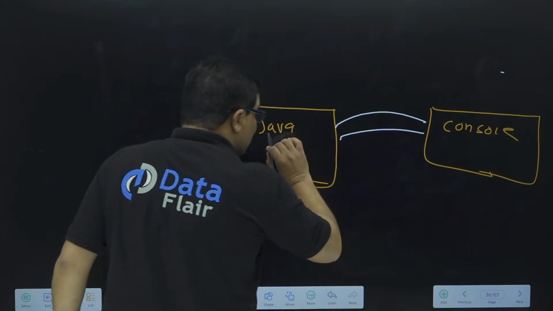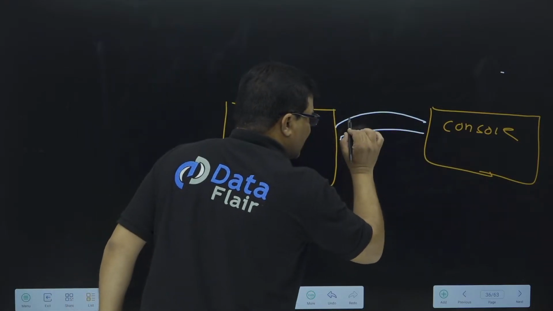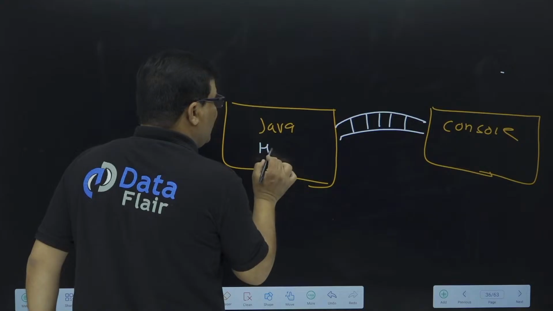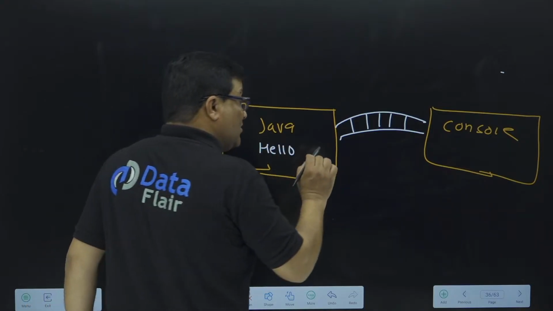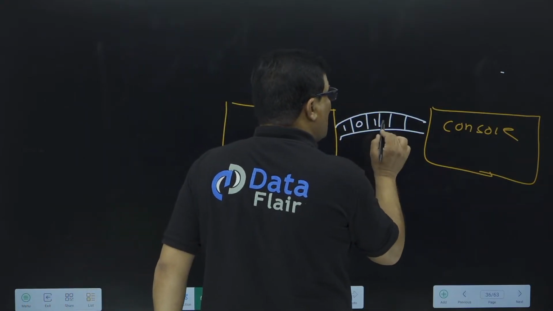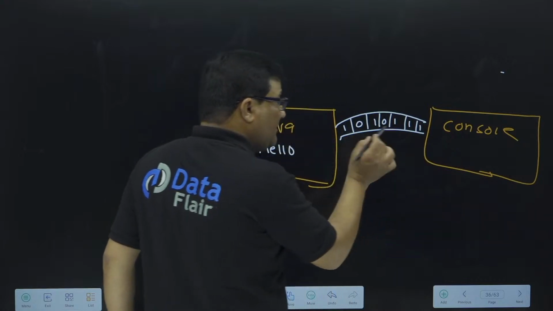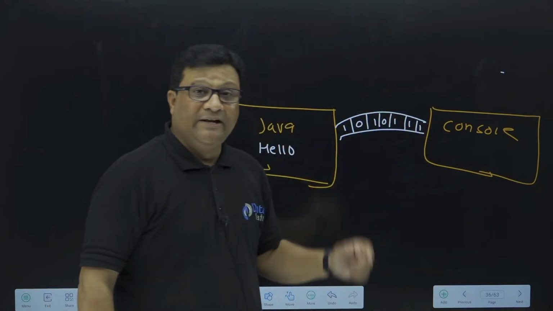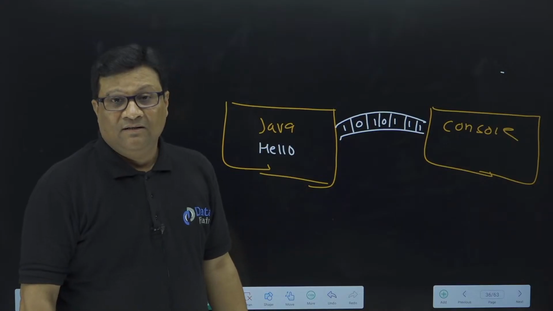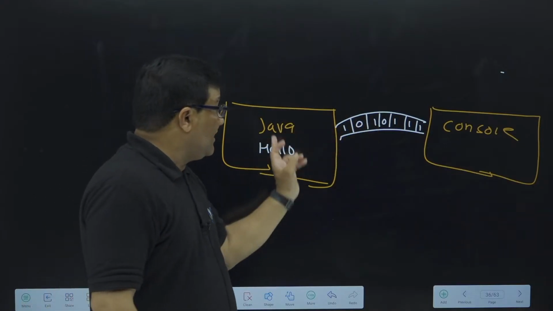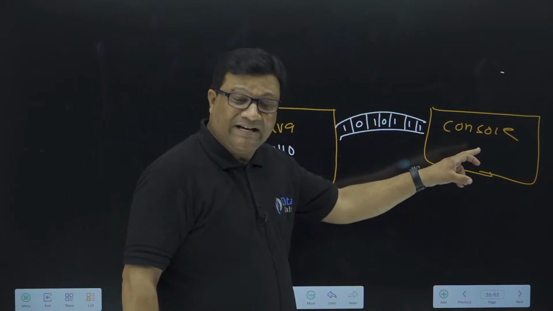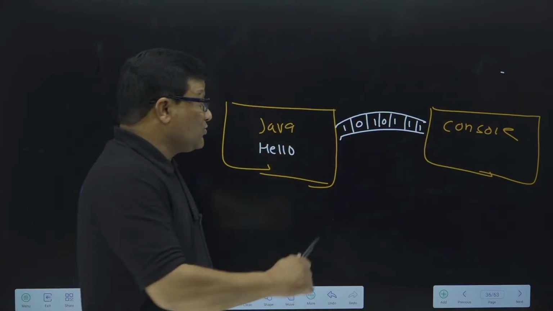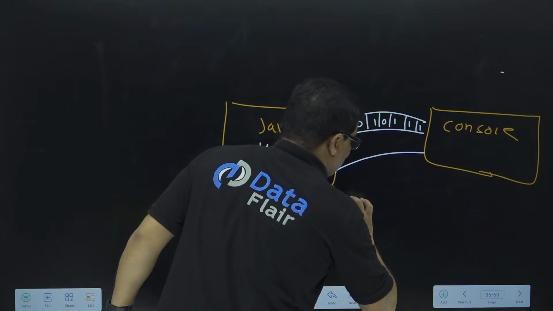So with this Java program and console screen, there is a mediator which actually transfers your data. Suppose I need to print hello on my output screen, that hello will be transferred in the form of bytes. So there is a mediator between your Java program and your console screen. With this mediator, it is possible to print any data on your console screen or get any data from the console screen. This is the stream we have.